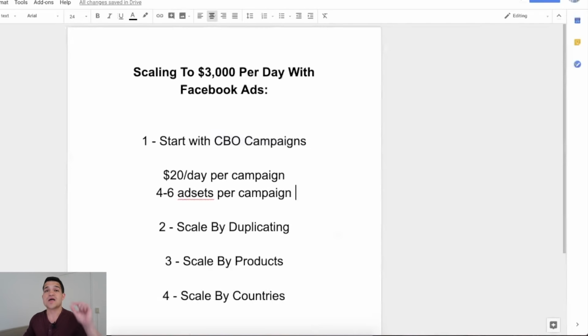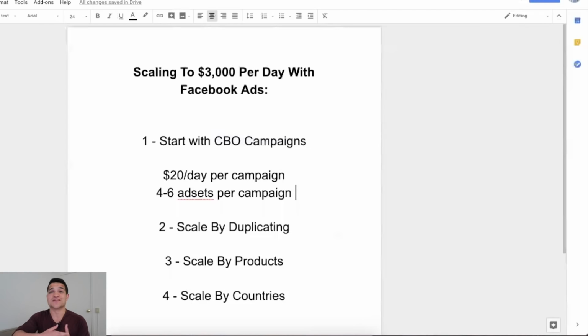Now, the $20 a day that goes through those ad sets, Facebook is essentially going to optimize for you. If one of those gets sales, if one of those starts having more add to carts, better clicks, better traffic, Facebook is going to optimize that whole campaign for you. So you don't have to waste money on ad sets that don't get you sales. Facebook is going to send budget to the ad sets that are more likely to get you sales based on those clicks, those carts, those checkouts that you start getting. So Facebook is doing the work for you.